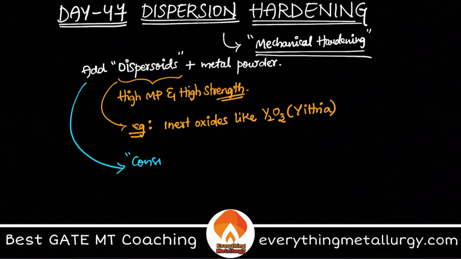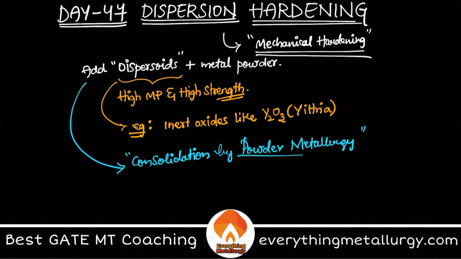consolidation by powder metallurgy route. So because here we are using powders of the dispersoids as well as the metal, you actually tend to use powder metallurgy route to consolidate it. That means what we do, we already covered that also, the steps in powder metallurgy. We go through it and we try to strengthen my material.